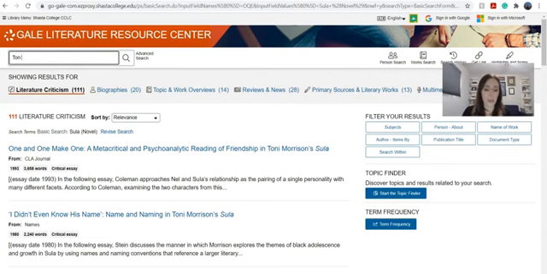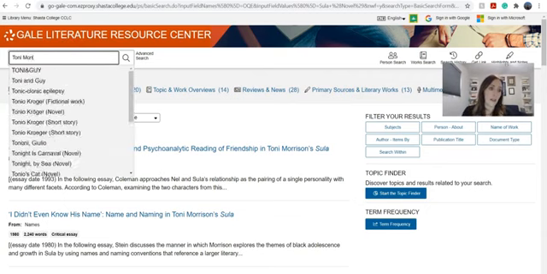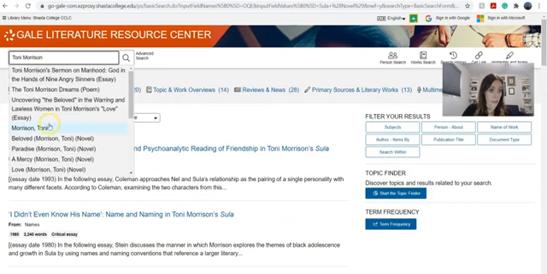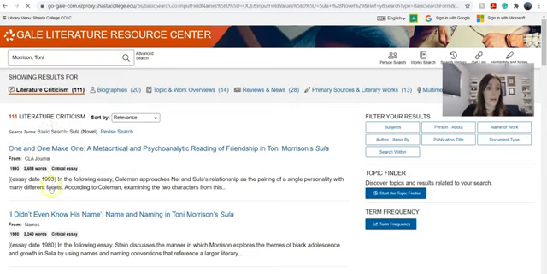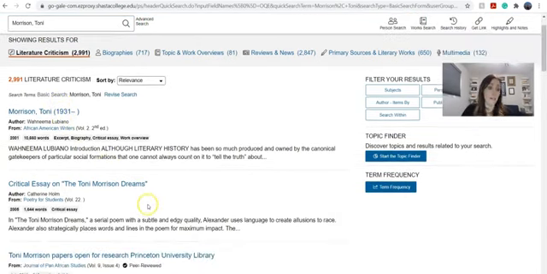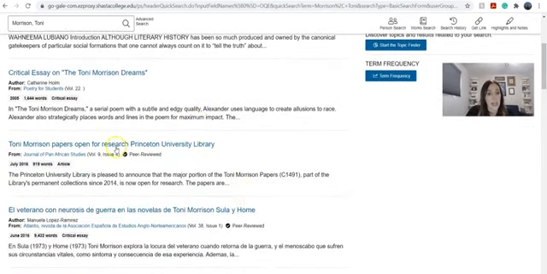Now, if I wanted to get more on Toni Morrison, I'm going to click on her name there. And you can see we've got a lot of things come up about her individual works and on her as well. And you can see here, this is Toni Morrison Papers Open for Research, which is part of the Toni Morrison Papers through Princeton University Library. And you can see here, it has a check mark, and those are peer reviewed.